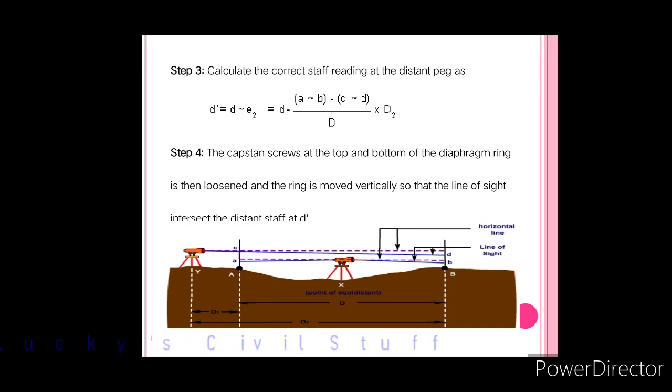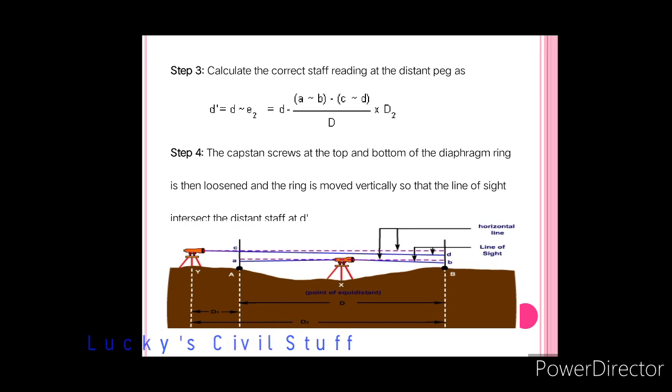On the diaphragm glass, you will have a top and bottom capstan screw. Suppose your actual crosshair is lying above the staff reading D dash, then you have to make your crosshair coincide with D dash.